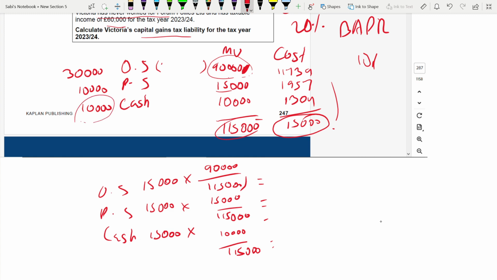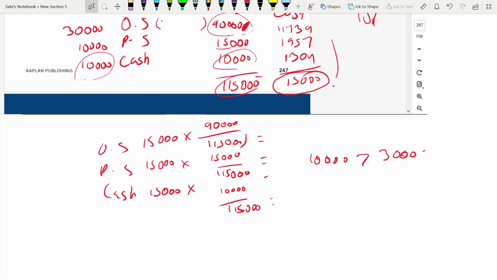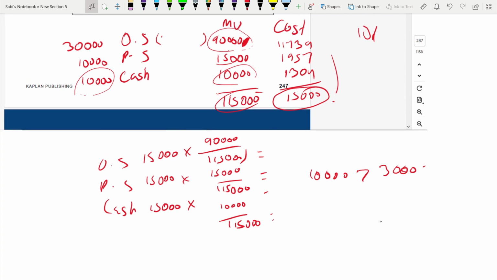Cash is greater than 3,000. What about the 5%? It's an AND condition, so the 5% rule has to be met. 115,000 consideration, take 5%. It is 5,750. Yes, 10,000 is greater than this also. So cash is big. Cash element is big.